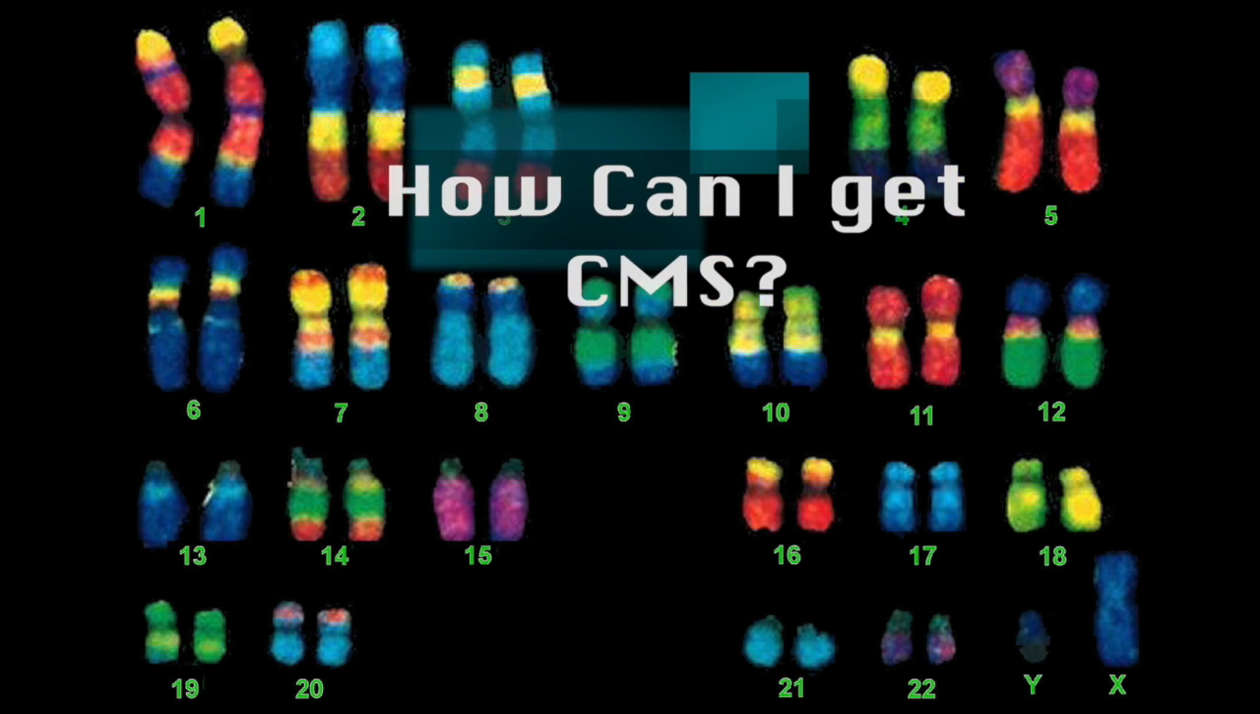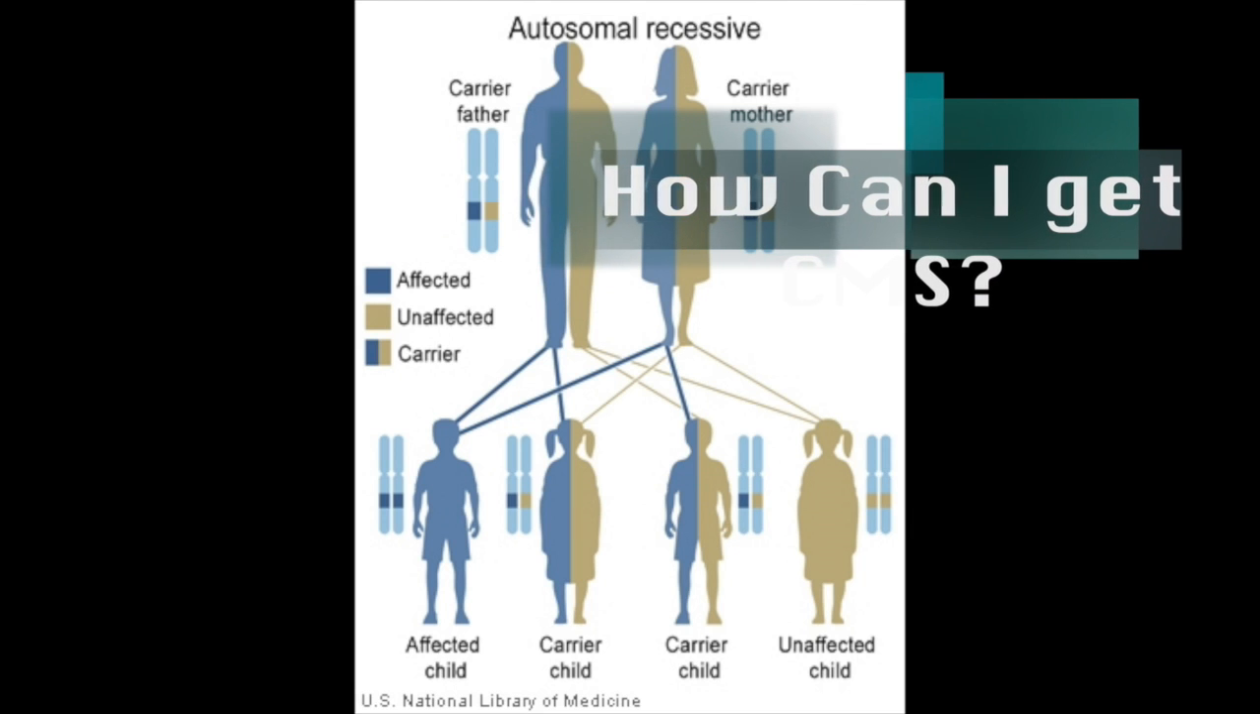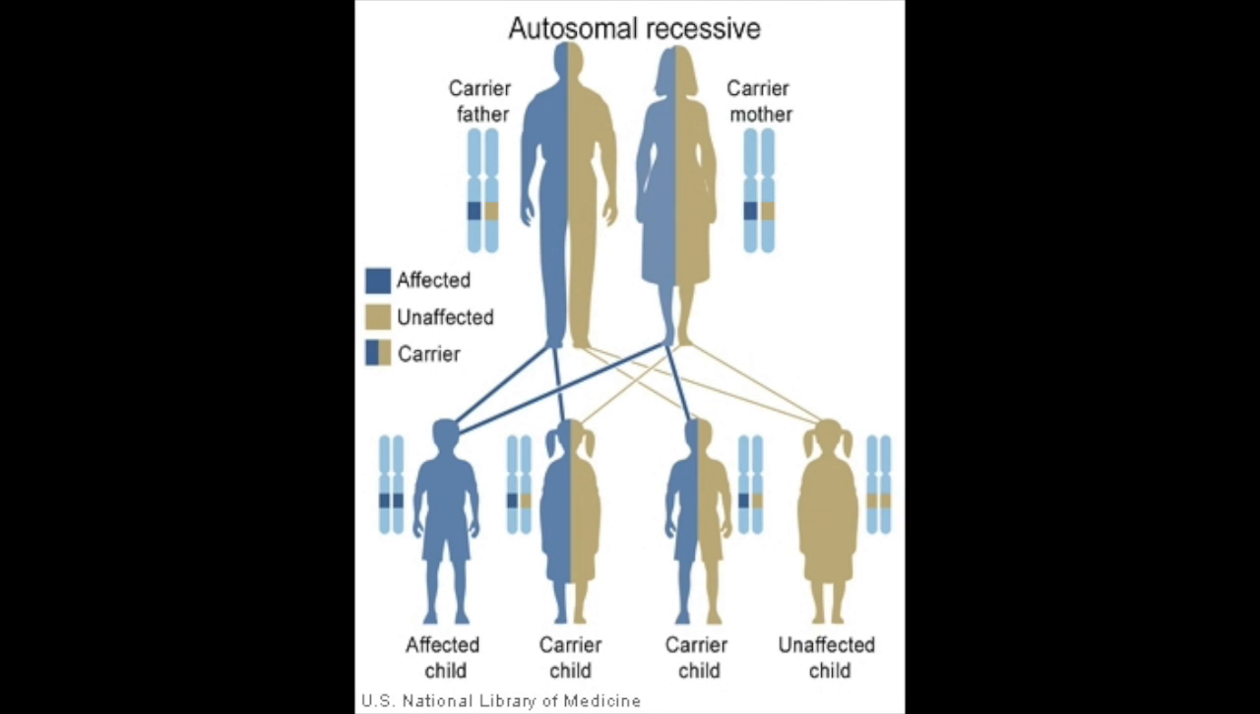How does one get CMS? CMS is an inherited genetic disorder that is predominantly autosomal recessive, except for one subtype that is dominant recessive. For a disease to have the characteristic of autosomal recessive, it means that both parents must carry a defective gene for an individual to develop CMS.